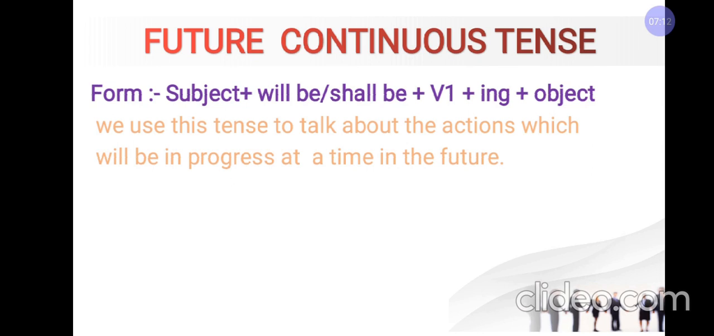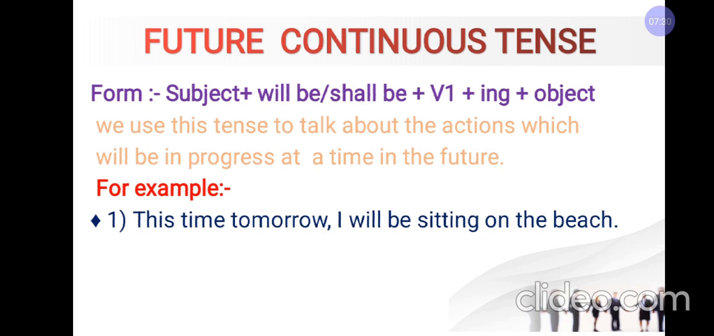See, we use future continuous tense to talk about the actions which will be in progress at a time in the future. That means we use this tense to express an action that will be in progress at a point of time in the future. For example, see, this time tomorrow I will be sitting on the beach. You can see here I am talking about tomorrow, that is in the coming future. I will be sitting on the beach means tomorrow I will be sitting on the beach, and sitting is a continuous form. Let us try to understand with one more example.